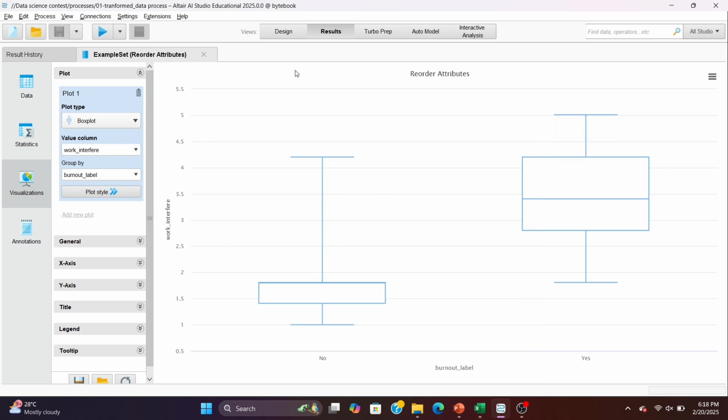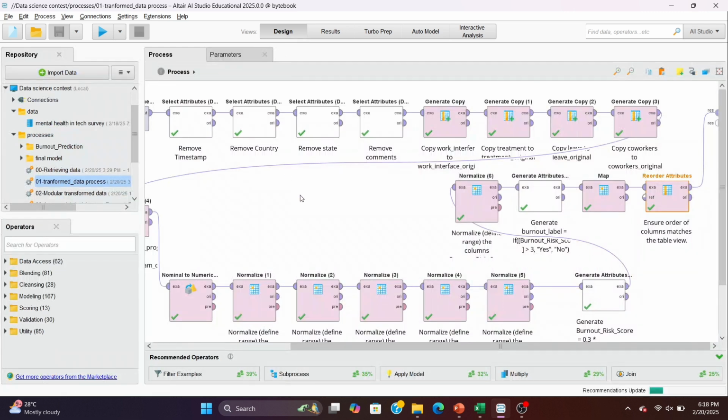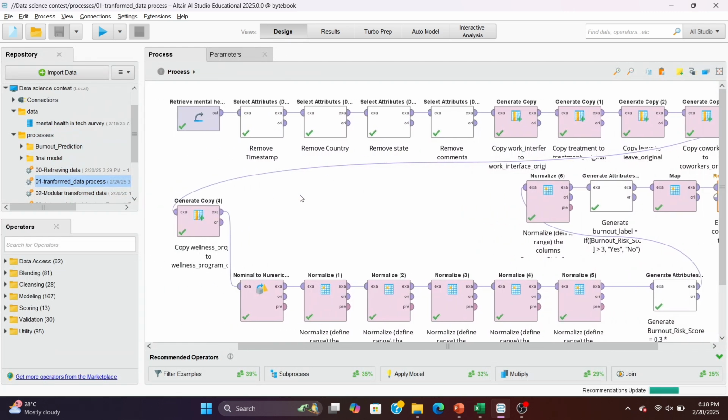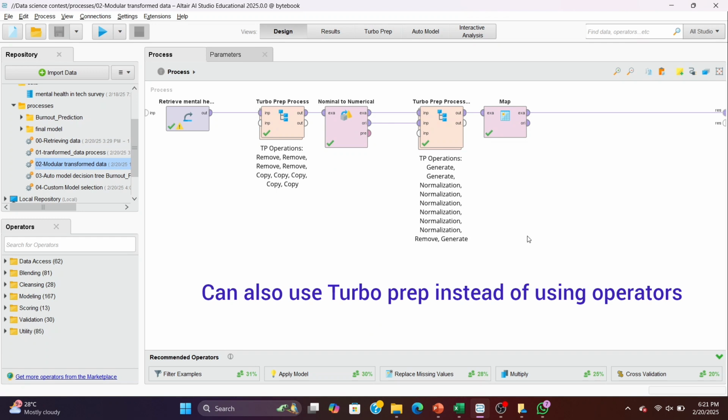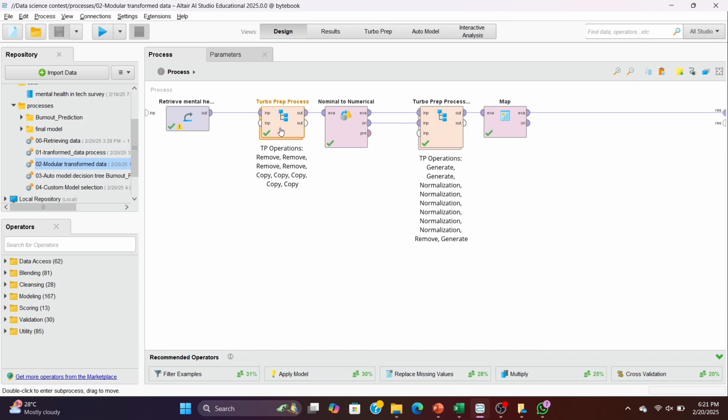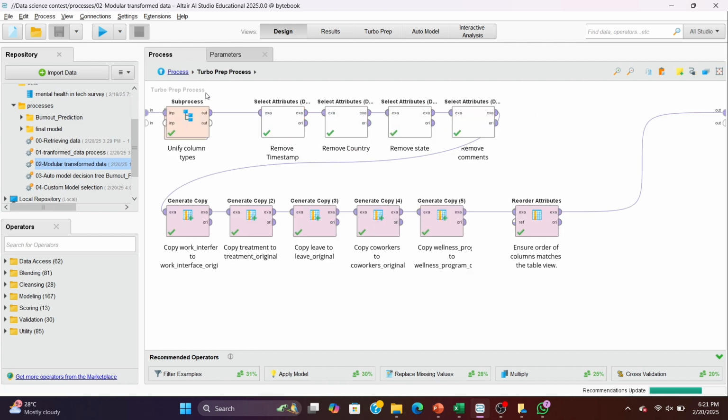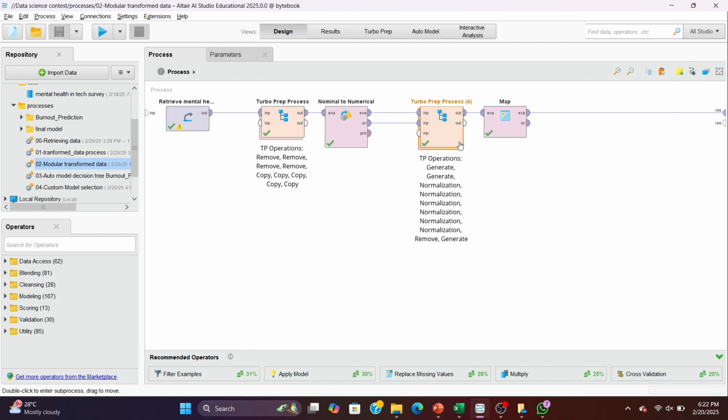So before, the process design looks clumsy in the design panel. So let's tidy it up by hiding them under sub-processes. This is the way I put the long, clumsy process under a sub-process. So let's save it. I saved it here.